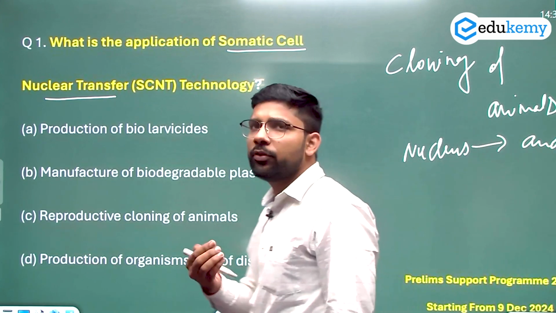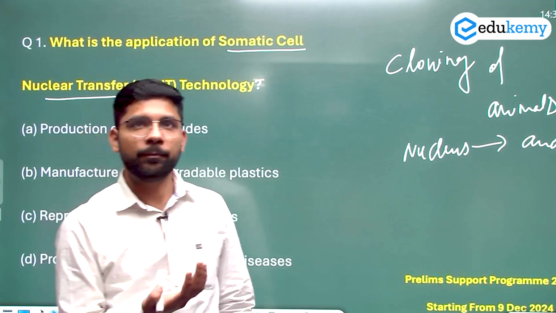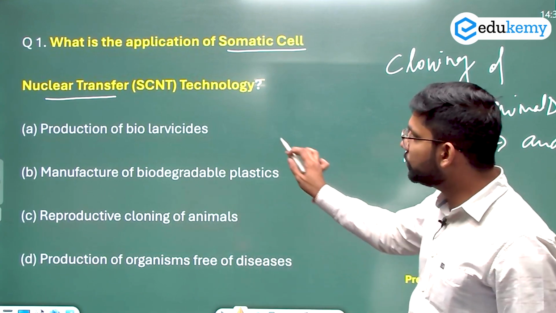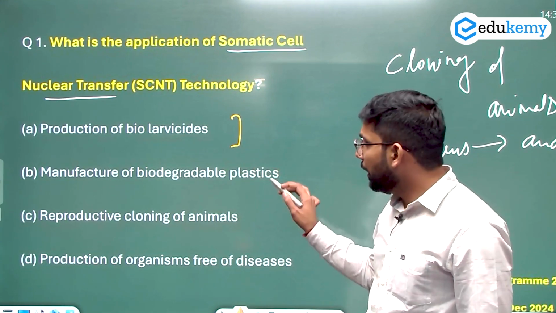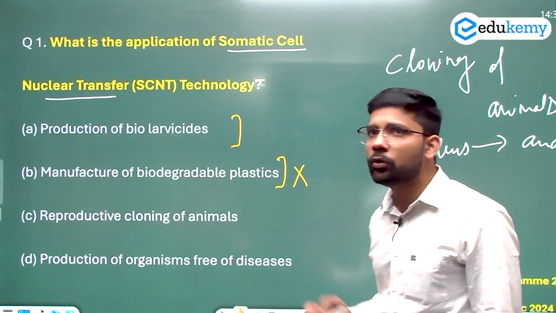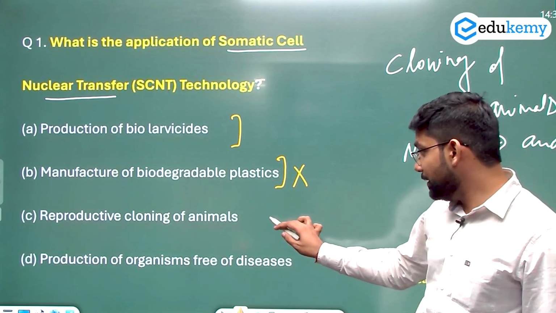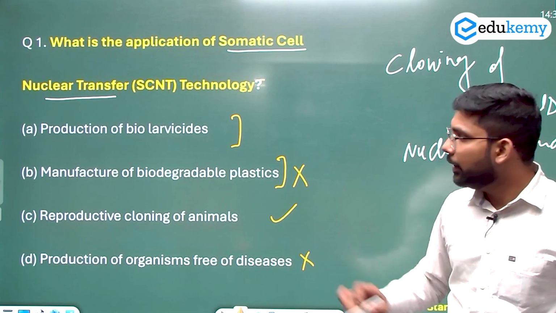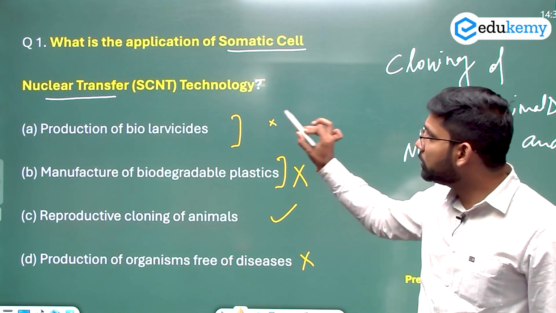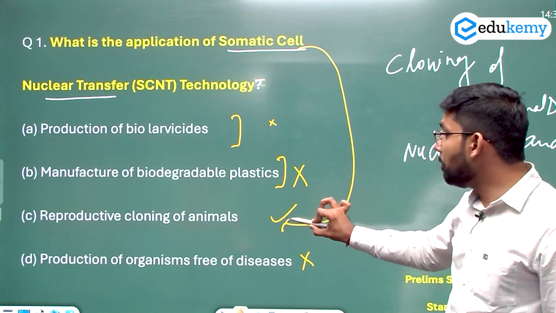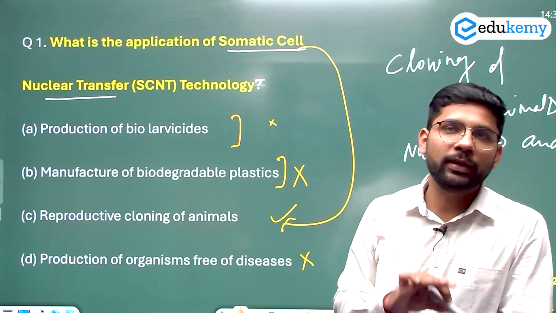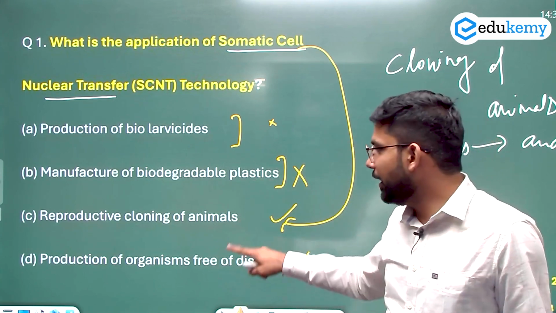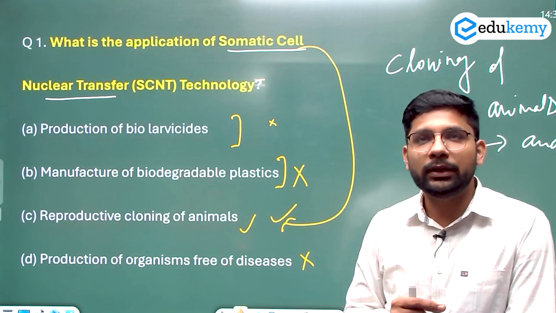Somatic cells are the cells from where we can generate the maximum cells of the human body. So what is somatic cell nuclear transfer? Let's read the options here. The first option is production of biolarvicides, manufacturing of biodegradable plastics, not possible. Reproductive cloning of animals, yes, this is possible, and this is the right answer also. Production of organisms free of disease, no, it cannot be. And the production of biolarvicide is not possible. The somatic cell nuclear transfer has a main application in the reproductive cloning of animals. And if the options are similar, we need to give the most correct answer. So here the most correct answer of this question is C, the reproductive cloning of animals.